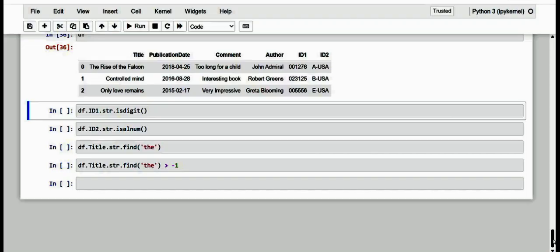For example, we previously separated the ID column into two columns, one alphanumeric and one numeric. Often data frames have many rows, and it is not possible to ascertain whether the previous operation was successful on all rows.